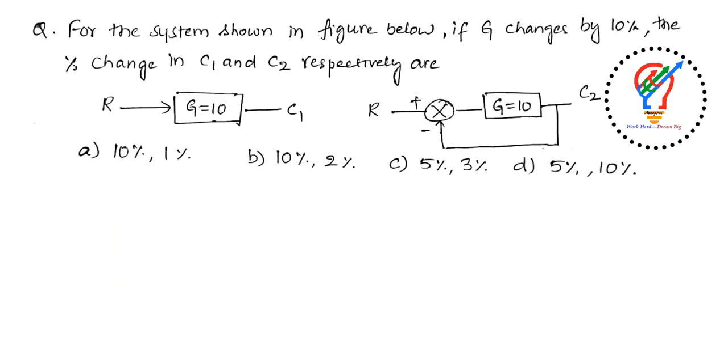Next one, for the system shown in the figure below, if G, that means the gain, changes by 10%, find the percentage change in C1 and C2 respectively. See here, in an open loop system, the gain is higher compared to a closed loop system. That is the conclusion of this question. G is nothing but 10% here. So in the open loop system, the percentage change will be as it is that of the gain. So C1 will be 10%, and in the closed loop system, the gain is going to be G of S divided by 1 plus G of S into H of S.